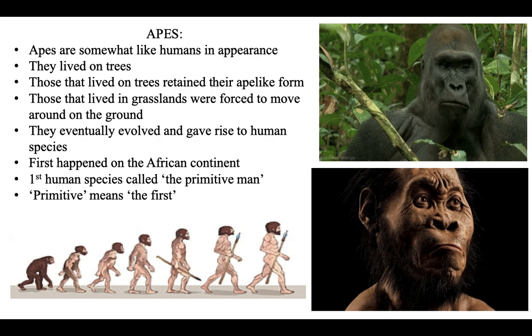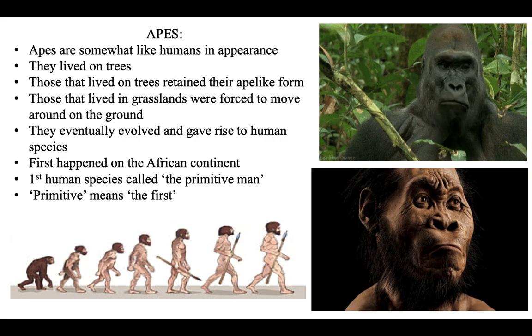Can you see this picture down over here, from a small little ape? See how slowly the change has taken place in man, and now man stands straight. In the beginning man used to walk with a bent back. This change first happened on the continent of Africa.